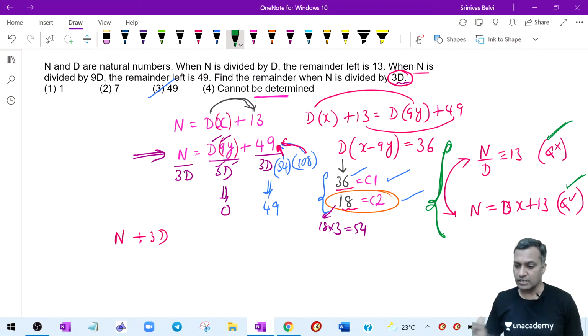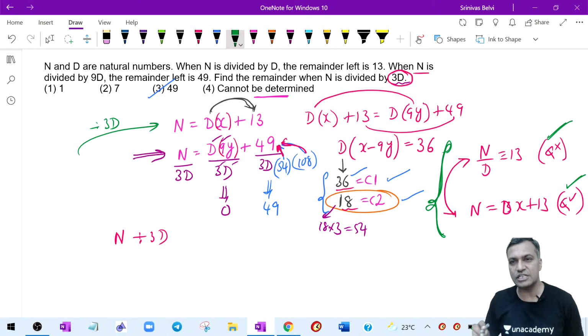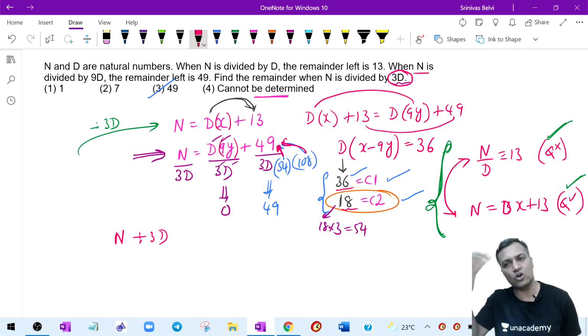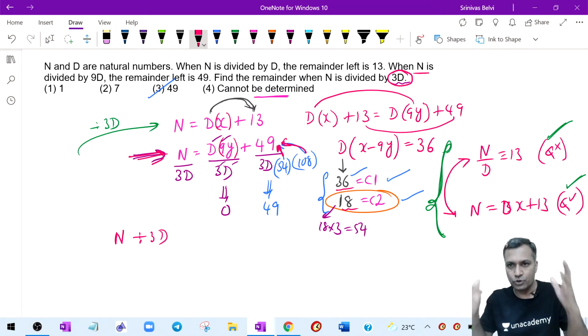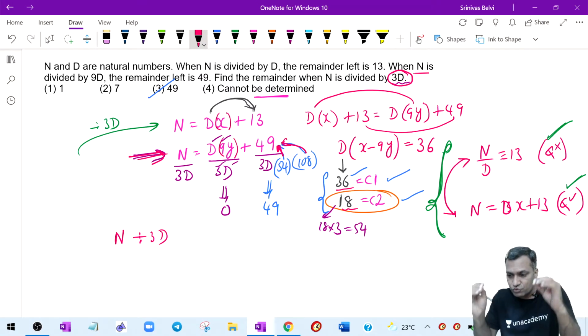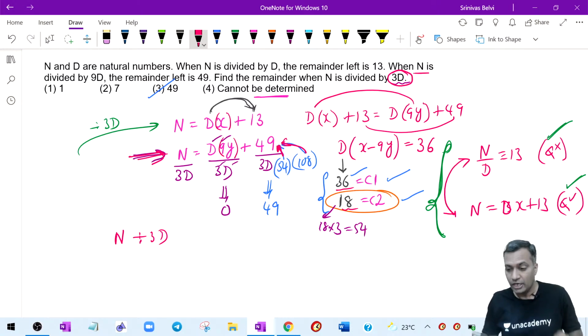Now Anurag, you are saying what if I divide this by 3D? No, make the right judgment. That is called wrong judgment. When it is easy to deal with the second equation, why do you want to complicate it by dealing with the first equation? That is called making a mountain out of a molehill. You need to be judgmental when there are two equations. Of course, that is what the logic is all about. Which one should I consider? You should see it.